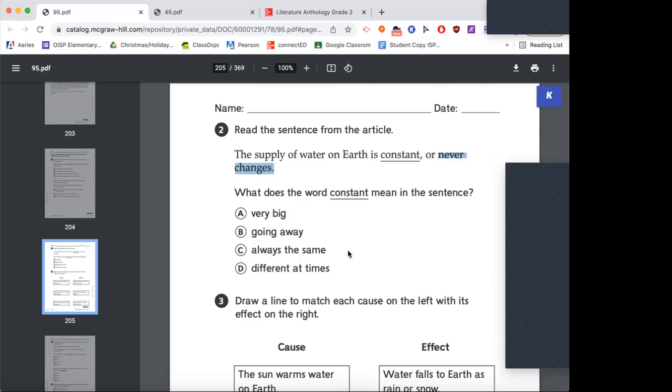Always the same. If something is constant, it is always the same. Like your brother or your sister will always be your brother or sister. That's going to be a constant thing. They're not going to one day become your cousin or your uncle. They're going to always be your brother or sister. They're always going to be constant, always the same.